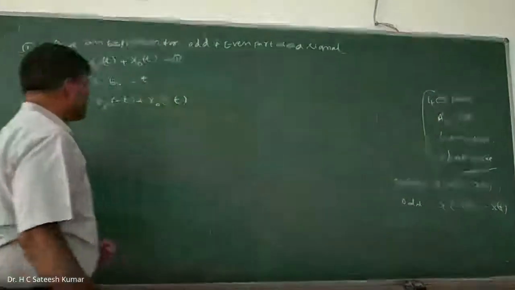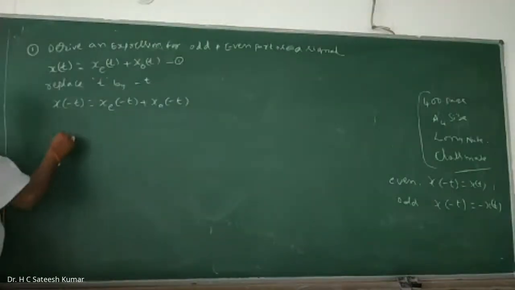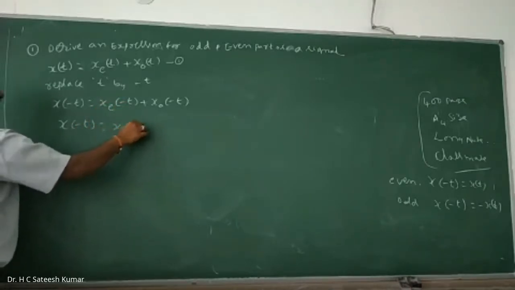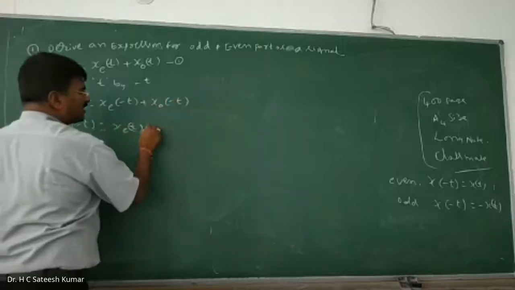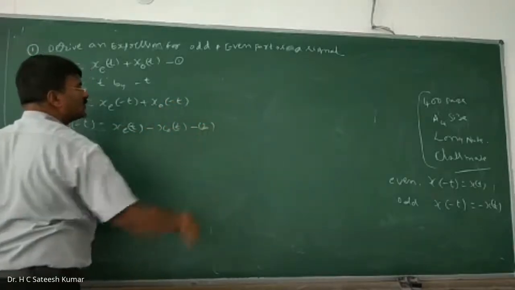Applying the condition, x(-t) is equal to xe(-t) plus xo(-t). Since it is an even part, xe(-t) is nothing but xe(t). xo(-t) is nothing but minus xo(t). Call this equation number 2.